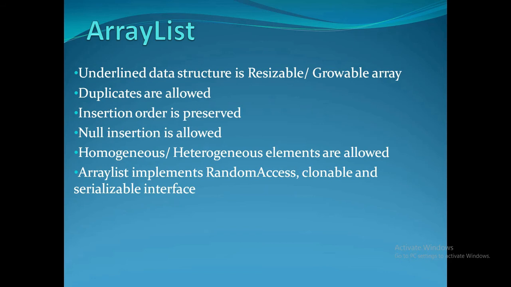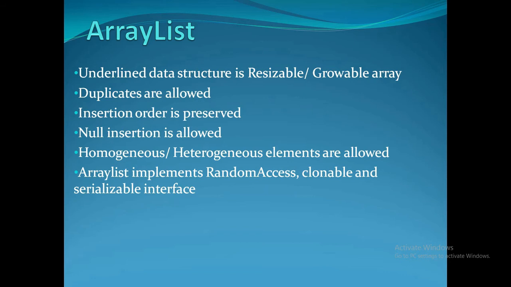So what is meant by marker interfaces? Marker interfaces are interfaces which don't have any method or variable declared in them. It's a blank interface. Then you may ask, if it is a blank interface, then why is ArrayList implementing it? This is the feature of the marker interface.